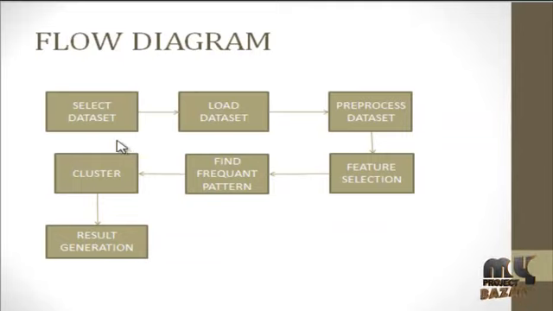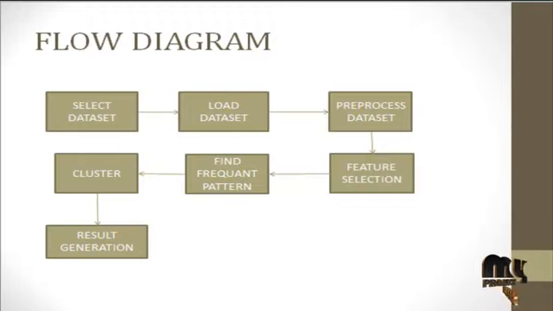Let's see the flow. First we have to select the dataset. Here we use the fatal accident dataset and load the dataset into our database. After loading, the next step is pre-processing. In the pre-processing step, we have to remove the null elements and irrelevant data. Next step is feature selection. Here we will select the important features as input for finding frequent patterns. To find the frequent patterns, we use the Apriori algorithm. For that, we use feature selection.